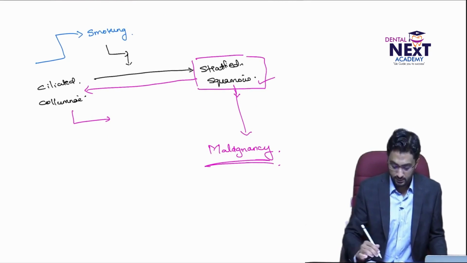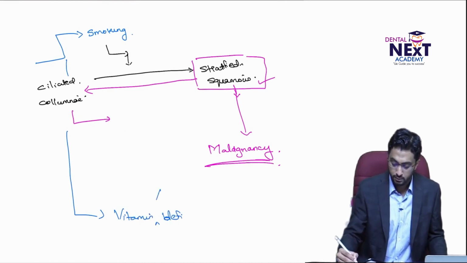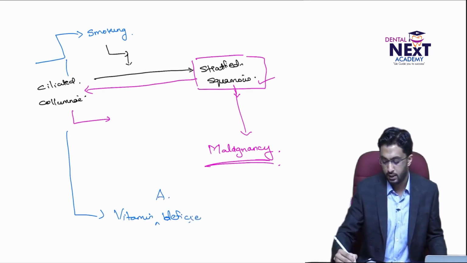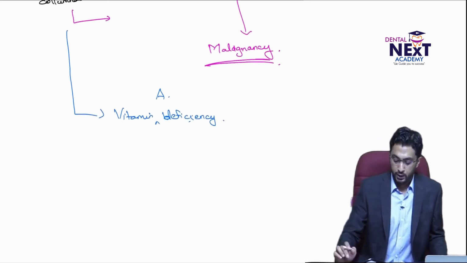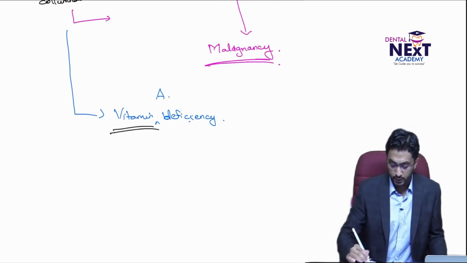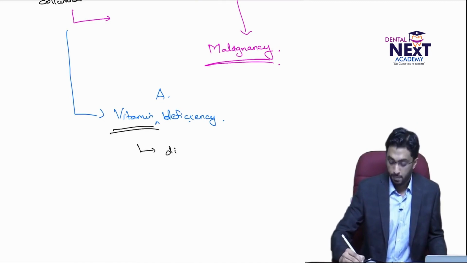Now, another typical example I want to tell you is in case of vitamin deficiency. Vitamin A deficiency individuals. If you study this in biochemistry, when we discuss vitamins, vitamins are very, very important for what? For differentiation of epithelium.